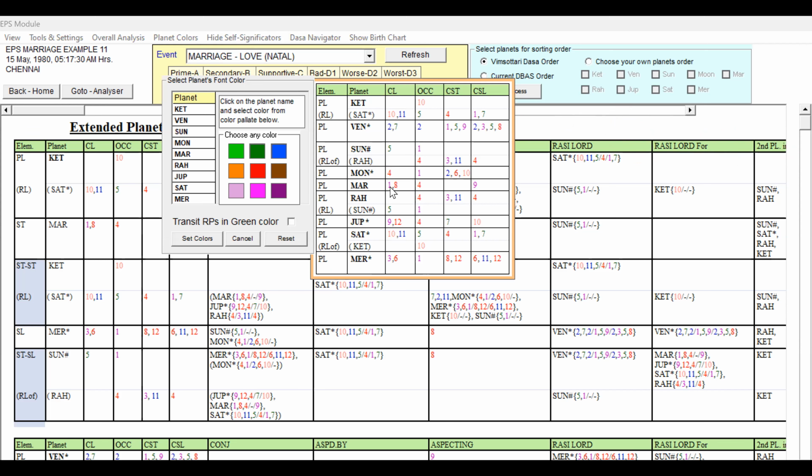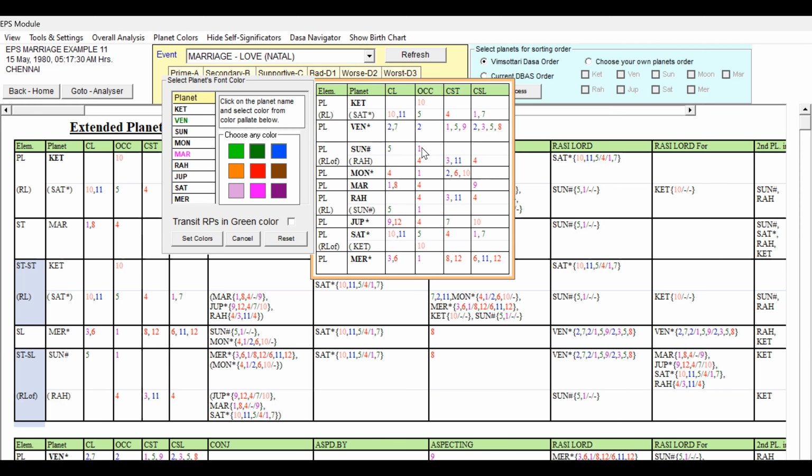Lagna lord, 8th lord occupying 4th house and 9th sublord. 8 and 4 are talking about some obstacles, 1 and 9 are favorable. So Mars, we can say it is mixed. And Venus, 7th lord and 2nd lord, occupying the second house, 159 star lord, 2, 3, 5, 8 sublord, and also a free planet. So it is a strong, favorable key planet. Venus is dark green.